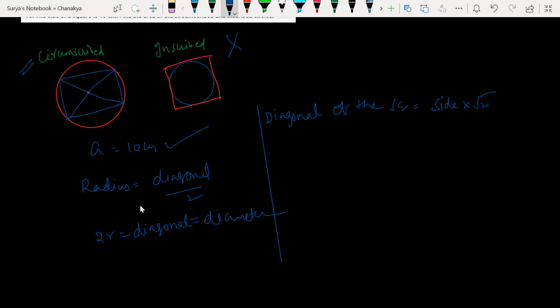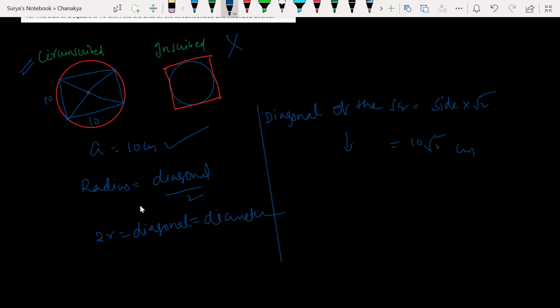No, sir, I was saying that if we take any given diagonal, since all sides are equal, and we know that a side is 10, so it will form a right angle triangle, Pythagoras theorem. Okay. Yeah. So you mean this one is 10? It's also 10. So hypotenuse square is equal to 100 plus 100, so 200. Square root of 200 you will get. So after that, what would you do? Instead of doing that, can we do like this? So 10 root 2 I'll get as the diagonal of the square.